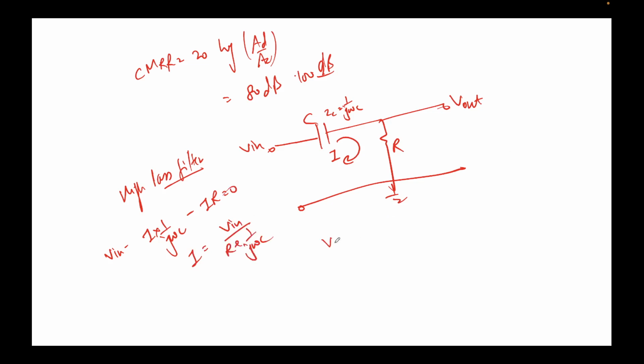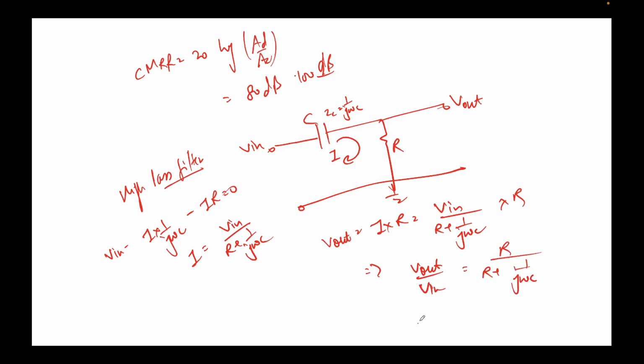Now V out is nothing but, if I apply Ohm's law across this resistor, I times R. So the I value is V in upon R plus 1 upon j omega C, into R. So this implies V out upon V in will come out to be, I'll simply take this downstairs, R upon R plus 1 upon j omega C. I'll take j omega C up, so this will be j omega RC upon 1 plus j omega RC. This is the gain expression.